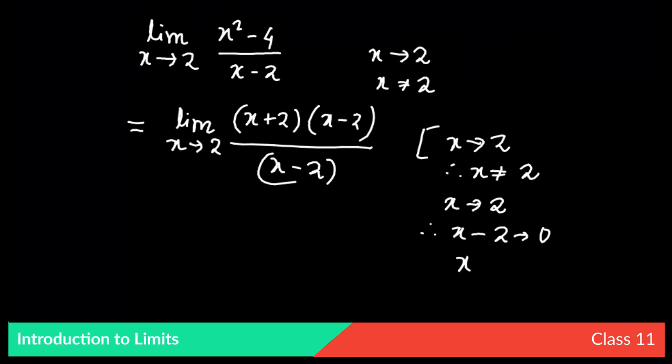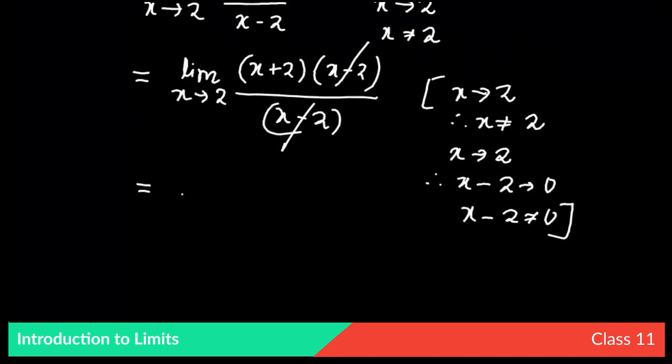If it is equal to 0 then the function will be undefined. So x minus 2 is not equal to 0, and we can cancel this and this. So ultimately we have limit x tends to 2, x plus 2.